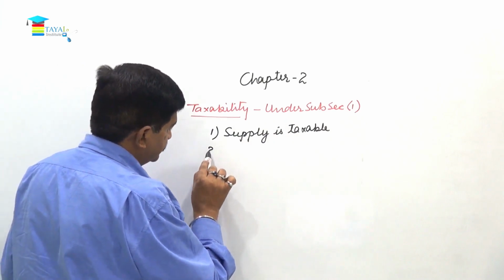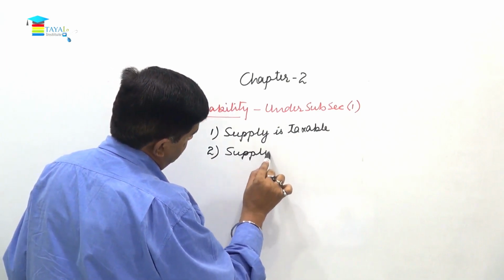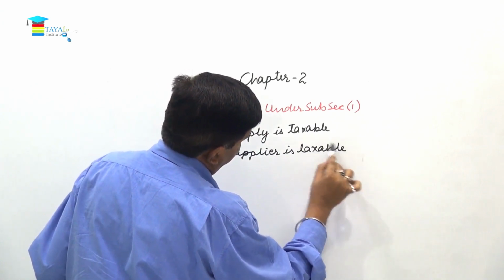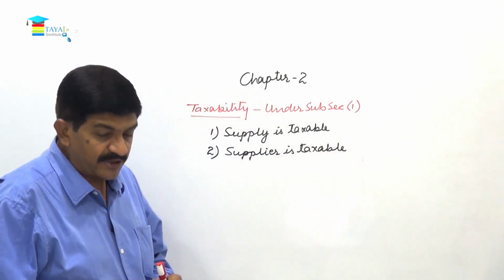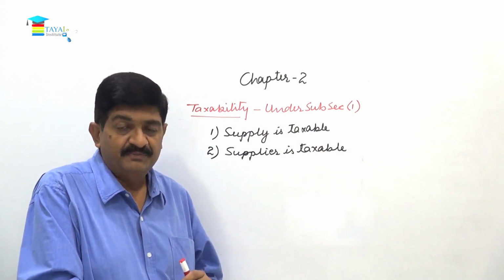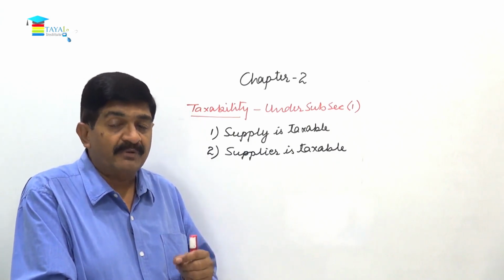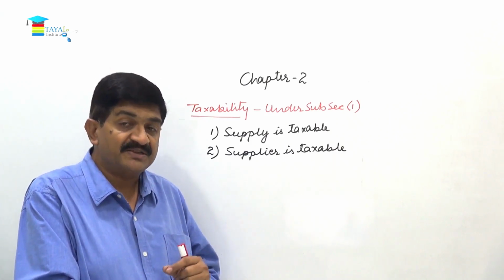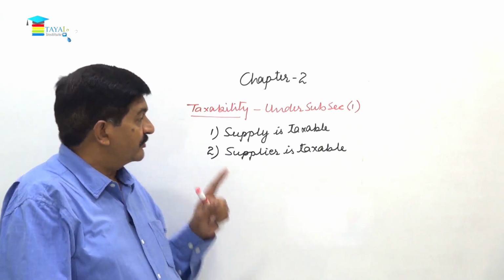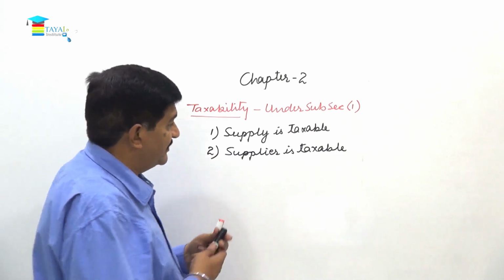Number 2, supplier is taxable. So in chapter 1 I told you that the taxability begins when the turnover exceeds 20 lakhs. Before that there is no compulsion. So if before 20 lakhs the person has opted to be registered under GST and to pay GST, then he is a taxable person even before 20 lakhs, otherwise only after 20 lakhs. So the first requirement is the supply must be taxable. Number 2, the supplier is also a taxable person.